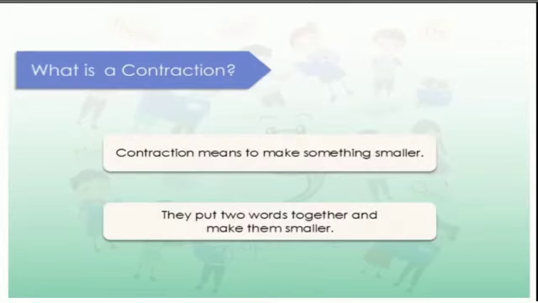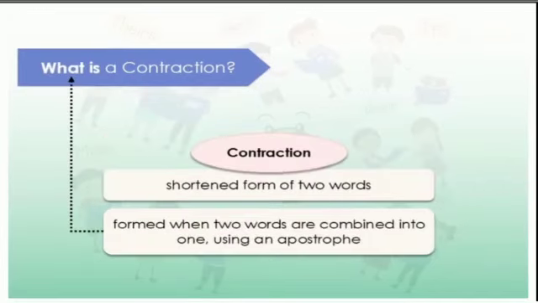Now we shall see about contractions. What is a contraction? The word contraction means to make something smaller. It is a shortened form of two words. It is formed when two words are combined into one using an apostrophe. Let us understand by using some examples.